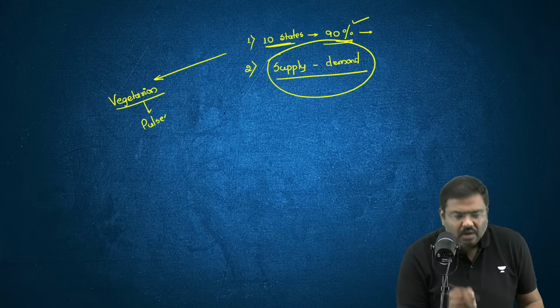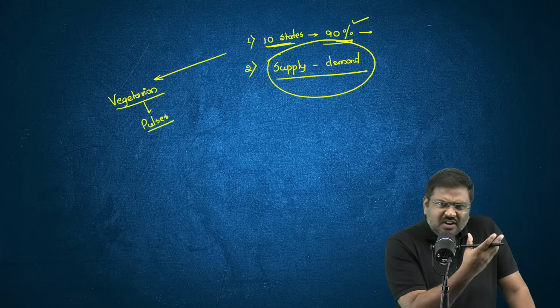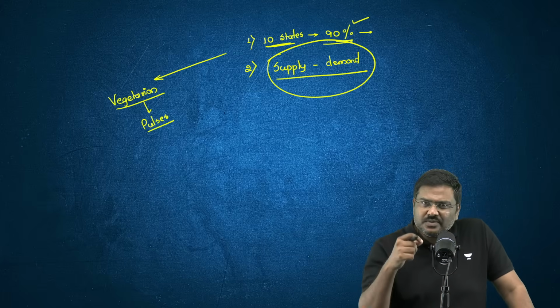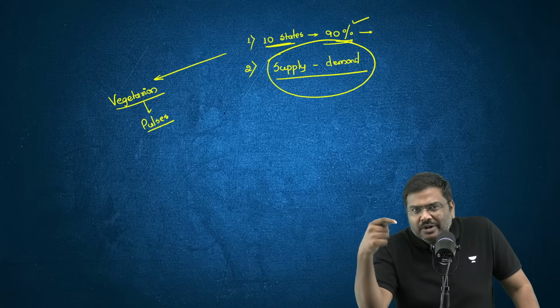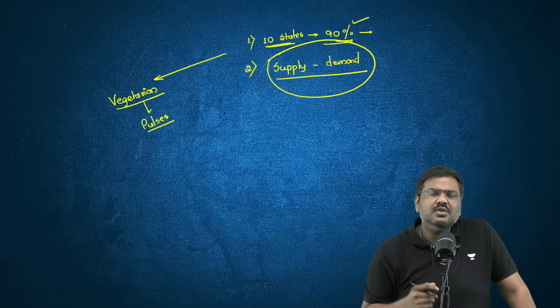Is the point clear to all of you? We have a large chunk of vegetarian meal eaters, and the favored source of protein for them will be pulses only.